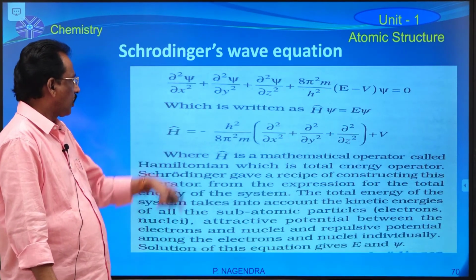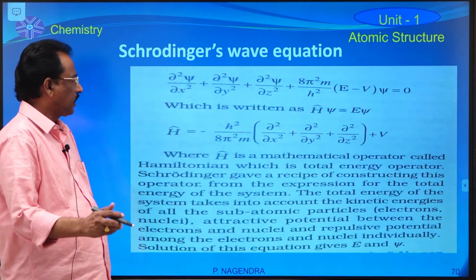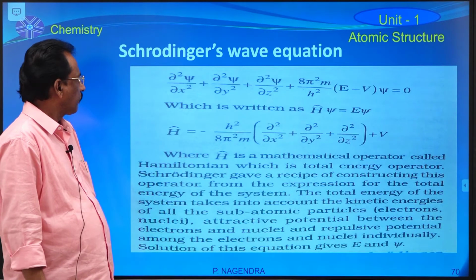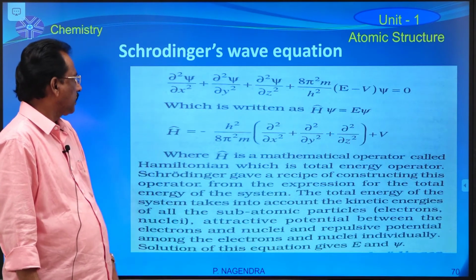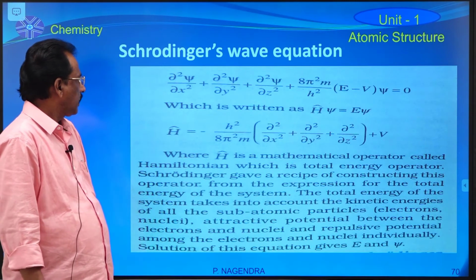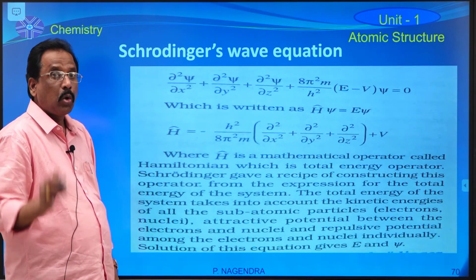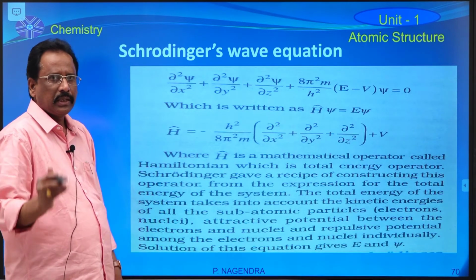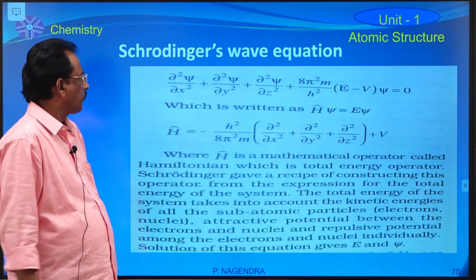This is one of the partial differential equations. In this equation, this symbol is known as dou, which is used in partial derivatives.